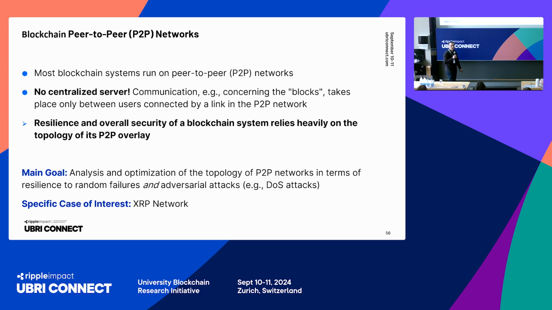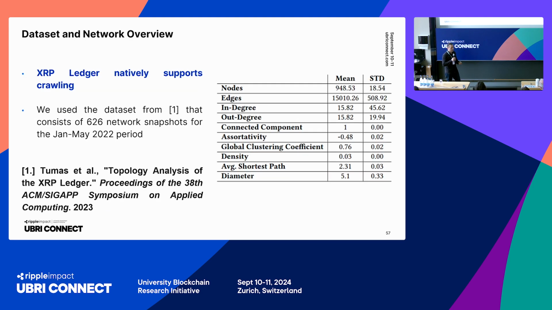Let's look at some motivation here. So we know that most blockchain systems run on a peer-to-peer overlay. There is no decentralized server. The communication, let's say, particularly about the blocks, has to go through the links of this peer-to-peer overlay. What this means is that the resilience and overall security of the blockchain system will also depend directly on this peer-to-peer overlay's topology and its robustness properties, again, with respect to adversarial attacks. I'll talk about our attack model, but it will be quite simple. Let's say an adversary removes a bunch of nodes, maybe using something like a denial of service attack.